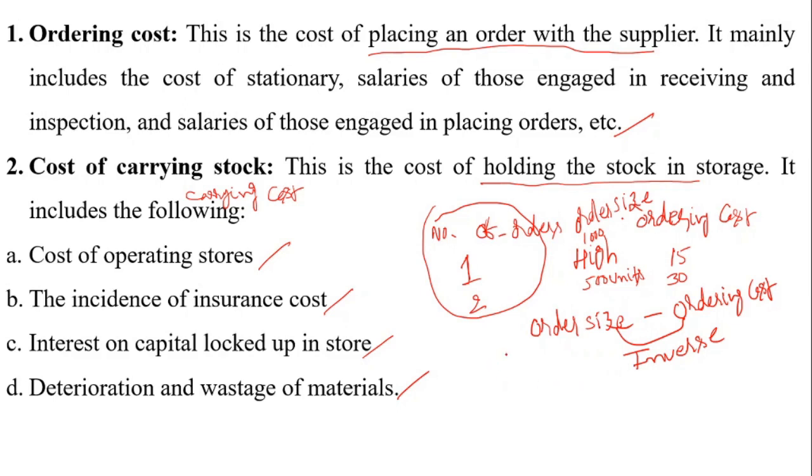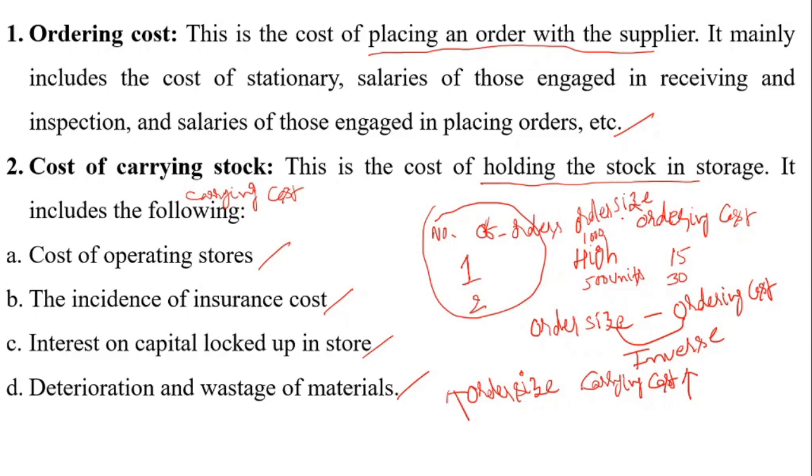Coming to the carrying cost: when the order size increases, the raw material held by the firm increases. If the raw material with the firm increases, the carrying cost also increases because the storage expenses will increase.